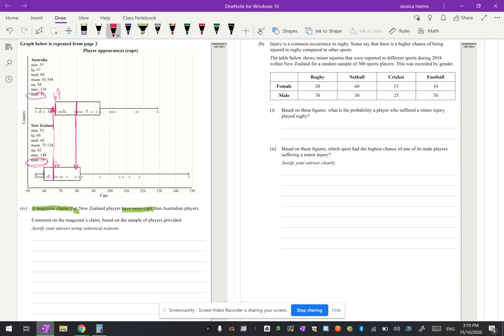So first of all, we would answer with saying something like, no, we cannot make this call. Definitely can't make the call that New Zealand players have more caps.